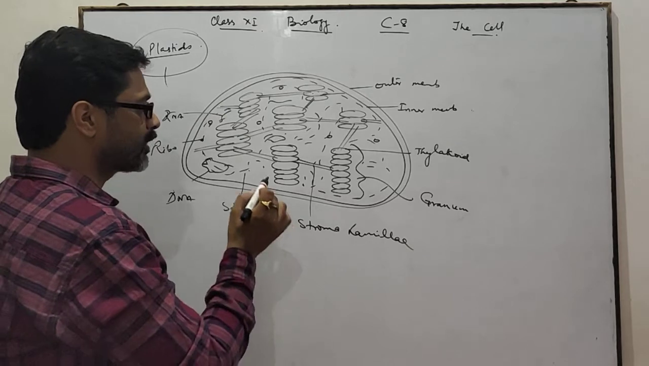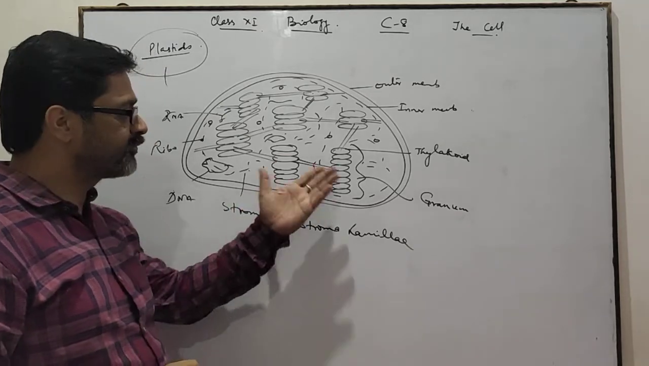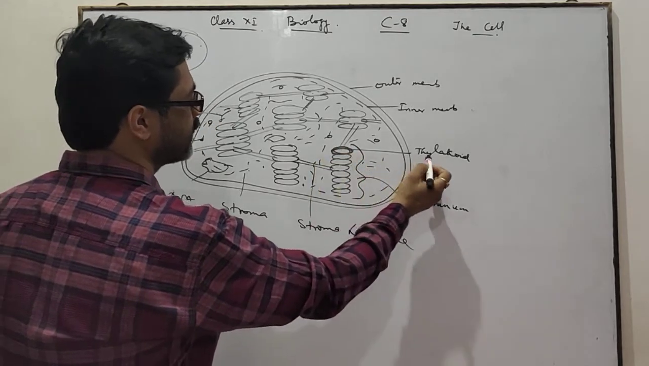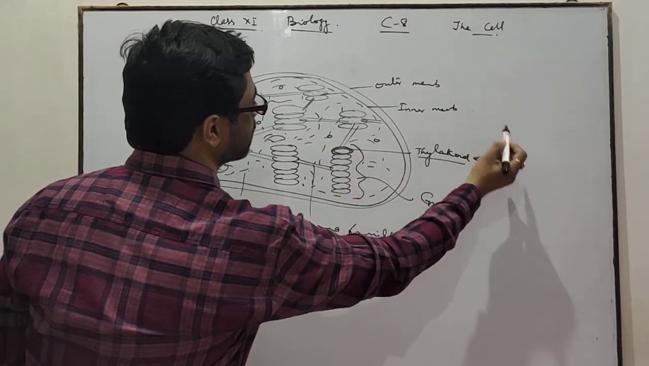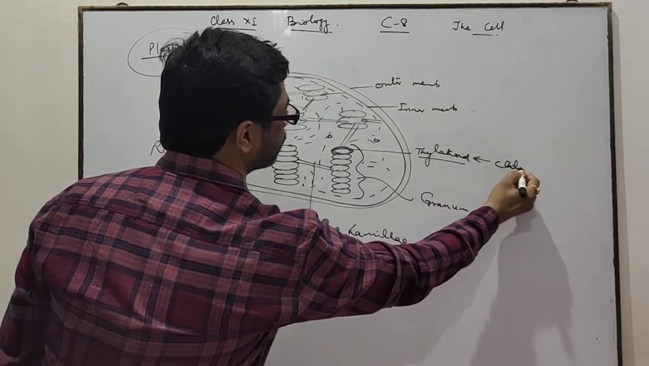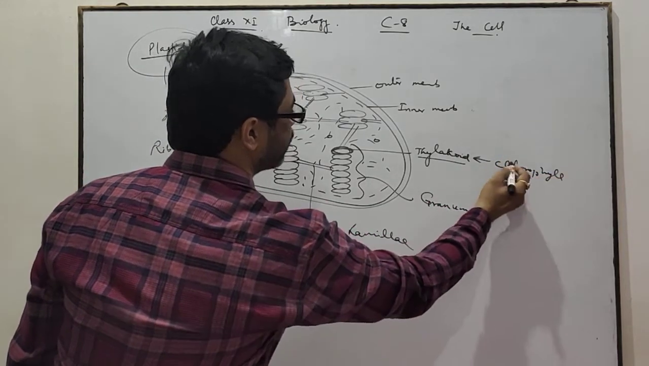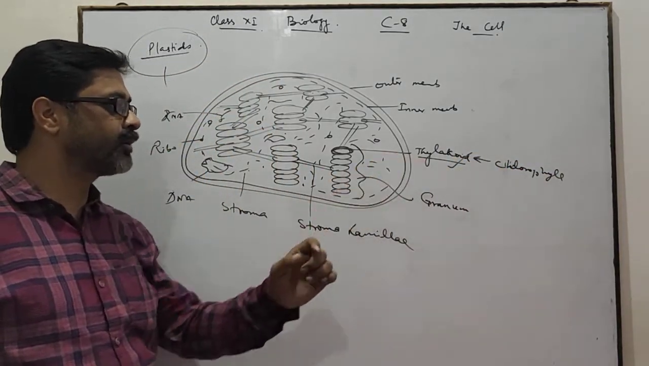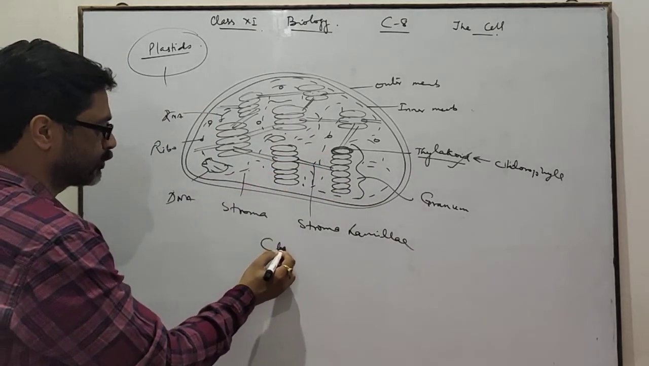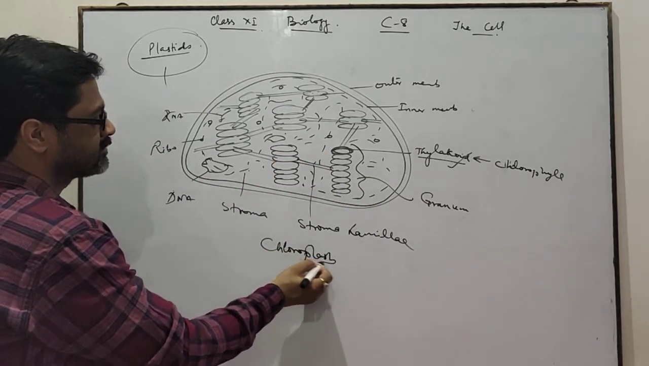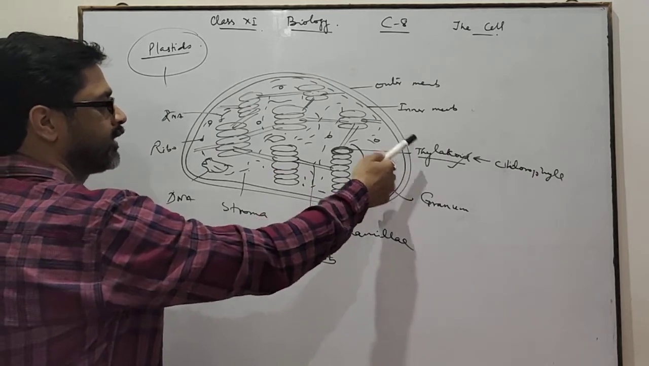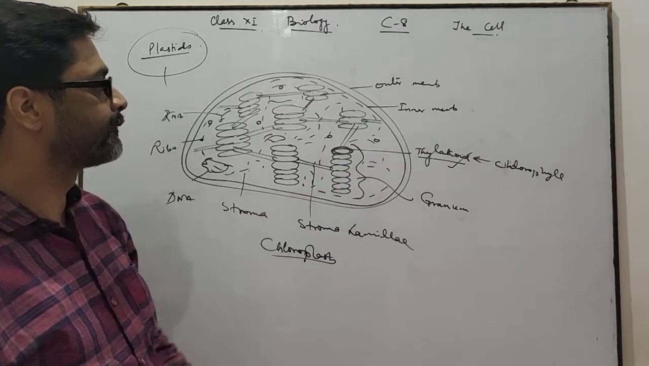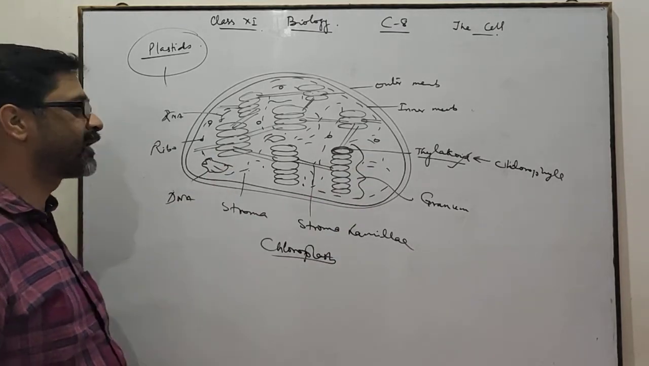Chloroplast contains chlorophyll. Where is chlorophyll present? See here. Each disc-like structure is called thylakoid. And this thylakoid contains chlorophyll. Chlorophyll is present in each disc-like structure. That one is thylakoid. This whole structure is known as chloroplast. And each thylakoid contains a green pigment, chlorophyll. This is the structure of chloroplast.